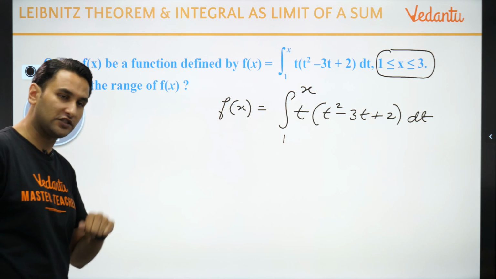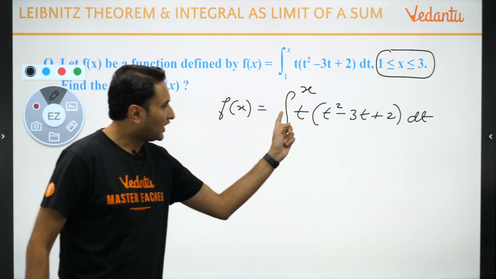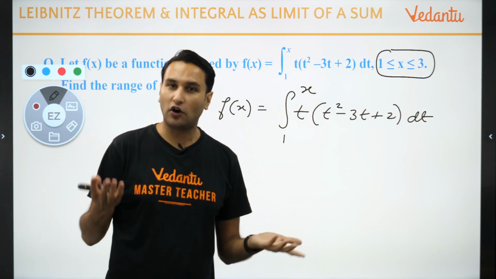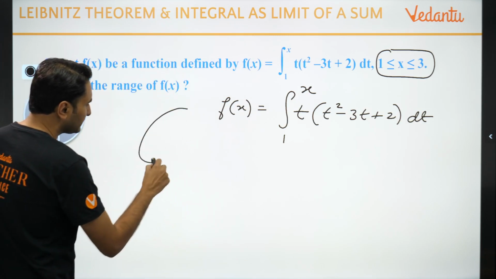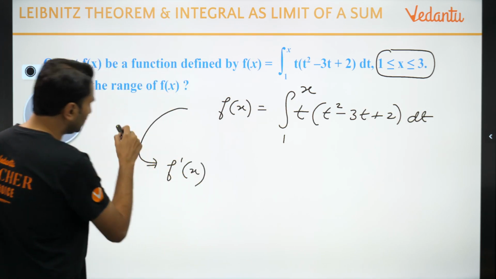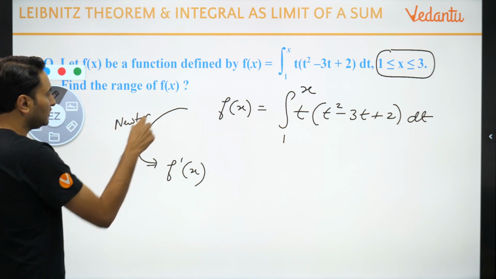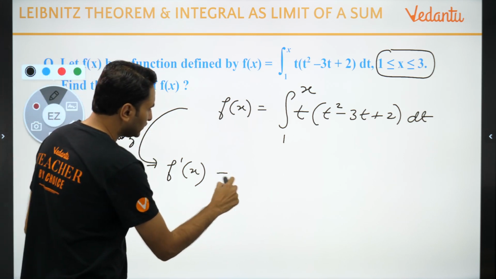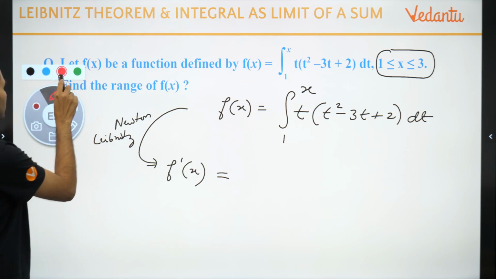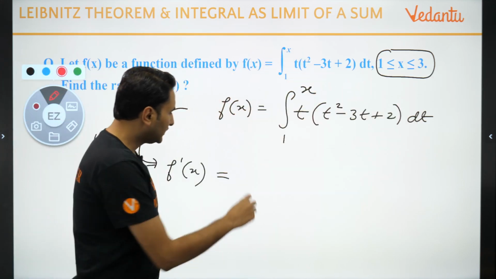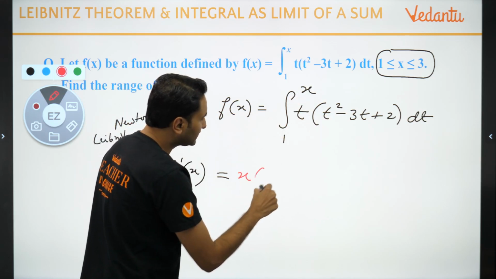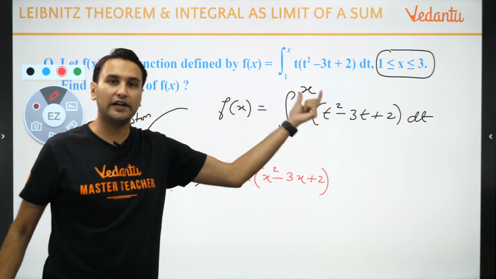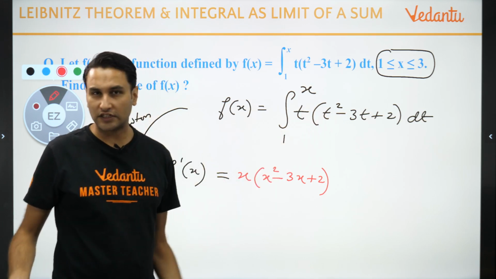our classes of application of derivative, remember? So step 1 बच्चों differentiate. Anyways आपको दिख ही रहा है अंदर है function of t, limits are a function of x, तो differentiation तो करना ही पड़ेगा, obvious, Newton-Leibniz. So let us differentiate. So when you differentiate f dash x using Newton-Leibniz, ठीक है, क्या हो जाएगा? You will get what बच्चों? You will get, first put the upper limit, that is in the place of t you will get x into x square minus 3x plus 2 multiplied by differentiation of x, which is 1.